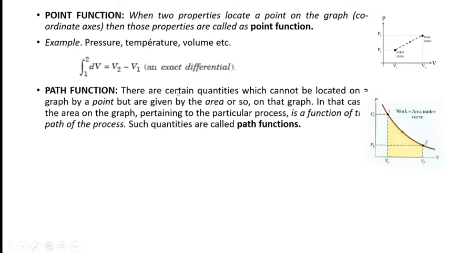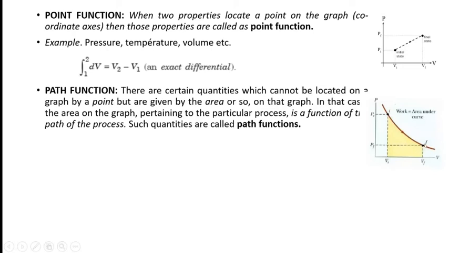Path function. There are certain quantities which cannot be located on a graph by a point, but are given by the area on the graph. In that case, the area on the graph pertaining to the particular process is a function of the path of the process. Such quantities are called path functions.